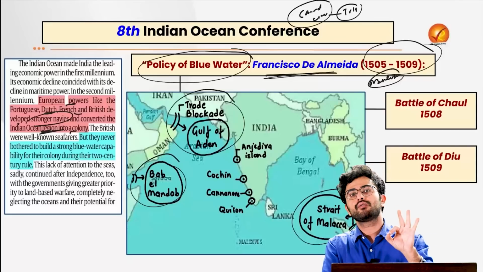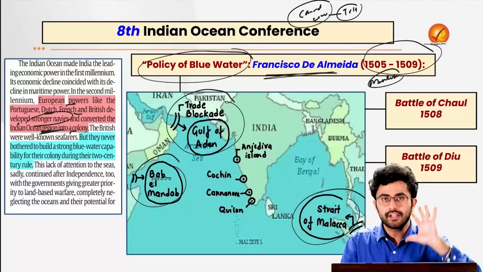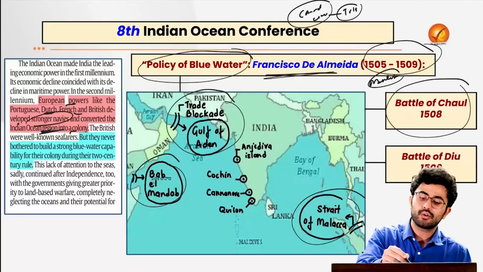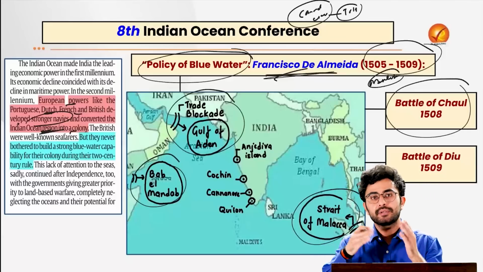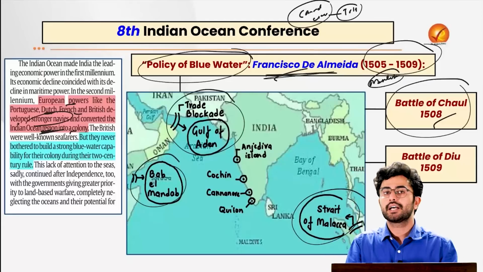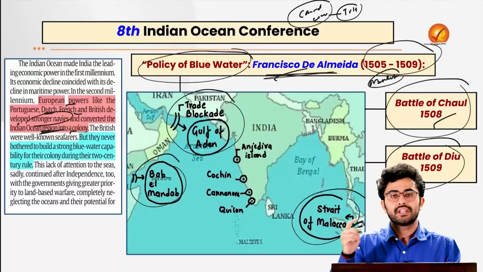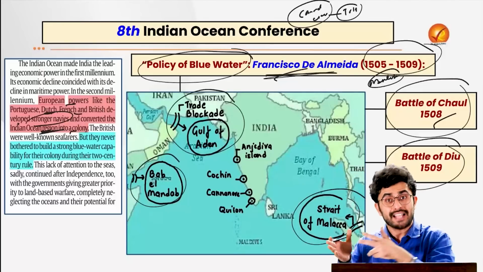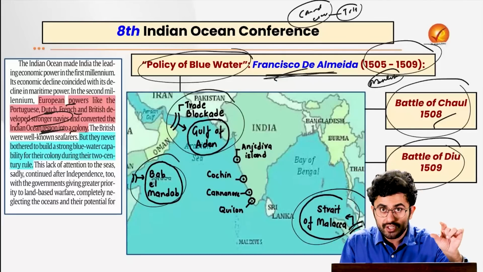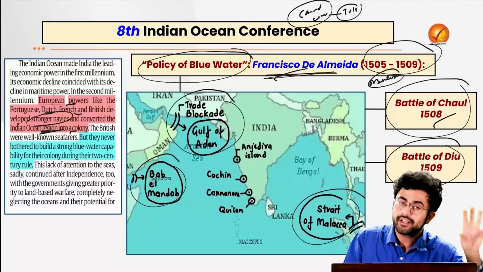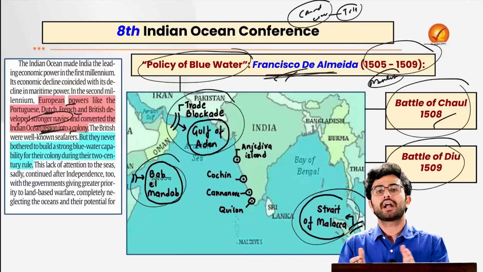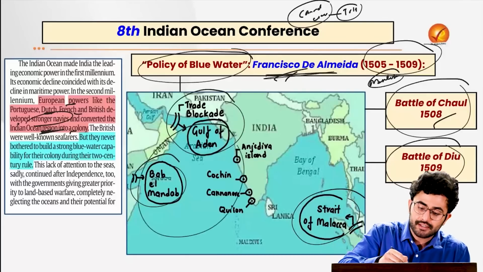The Mamluk Sultan of Egypt attacked the Portuguese fleets in the Indian Ocean in the Battle of Chaul, 1508, in which Lourenço, the son of Almeida, was killed. So the Portuguese were defeated in the Battle of Chaul. However, Almeida had the last laugh, because in the Battle of Diu, the Mamluk Sultan of Egypt, the Ottoman Sultan, the Zamorin of Calicut and the ruler of Gujarat at that point of time all formed a union against the Portuguese fleets in the Indian Ocean. All of them were jointly defeated by whom? By Francisco de Almeida, thus leading to a monopolization of this region by the Portuguese.